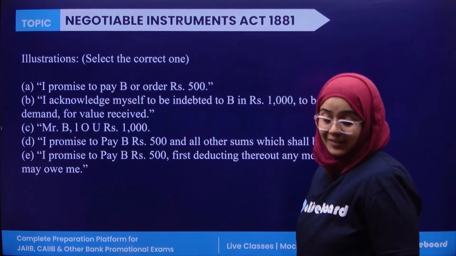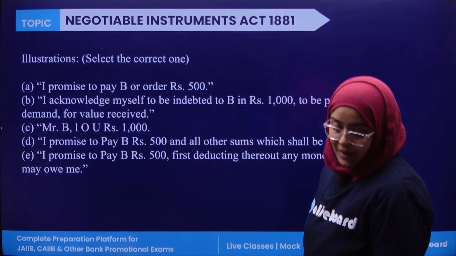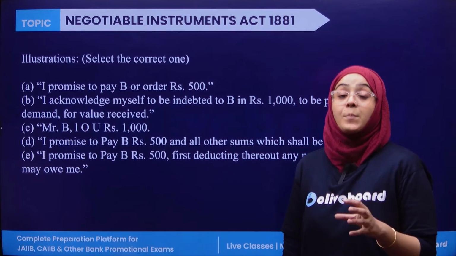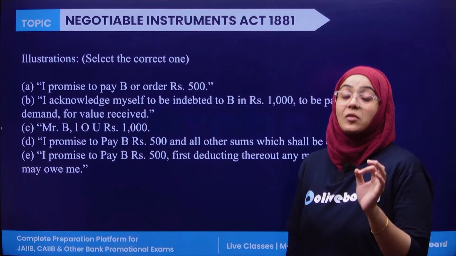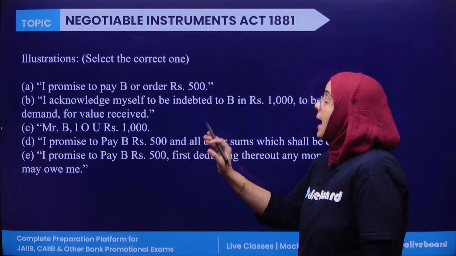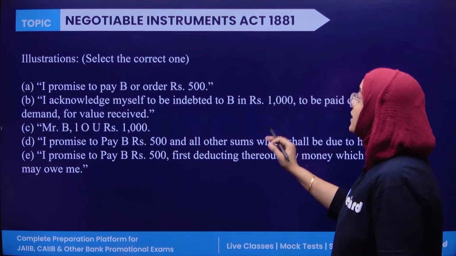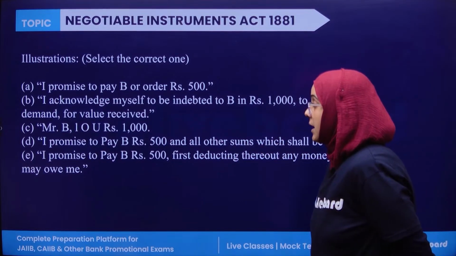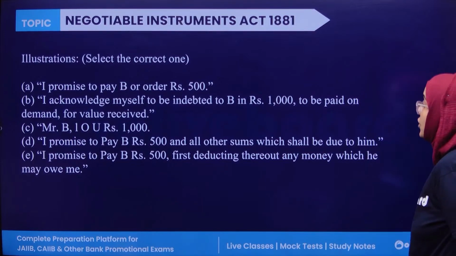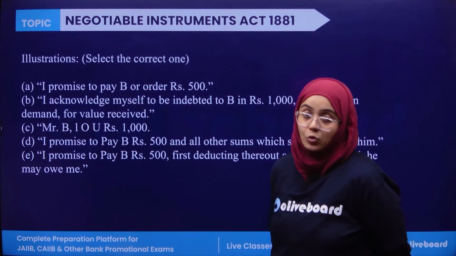If these are five statements, can we select the correct statement which actually represents a promissory note? First, the first statement: promise to pay B or order rupees 500. I acknowledge myself to be indebted to B in rupees 1000 to be paid on demand for the value received.